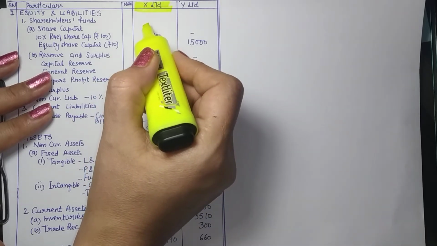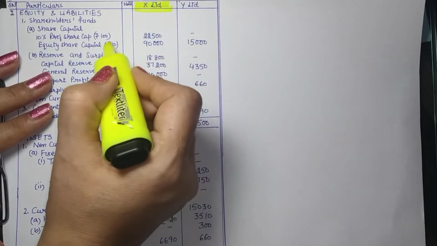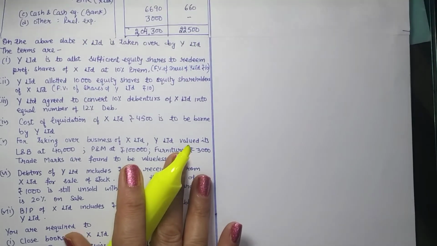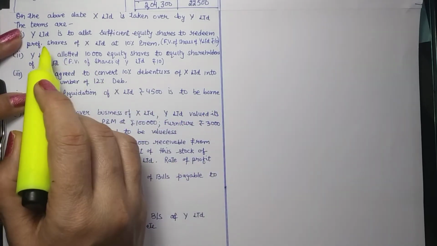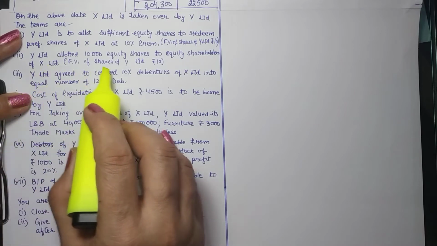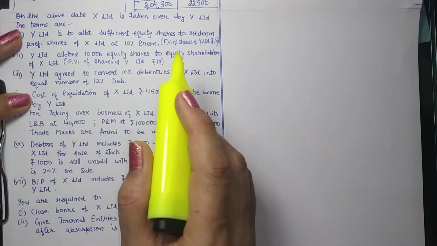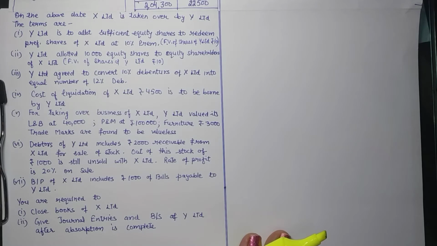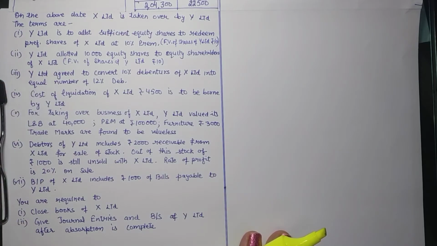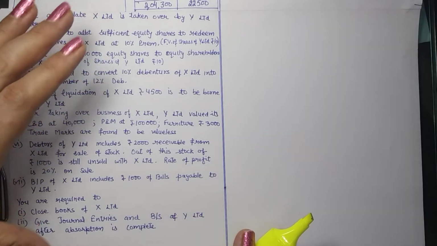Secondly, the whole claim will be settled through the shares in Y Limited which are having par value 10 rupees. So we are clearly given the payment. We can easily find it out. Y Limited is to allot 10,000 equity shares to equity shareholders of X Limited at 10 rupees par value. So this is also clearly mentioned that to the equity shareholders you will be giving these many equity shares. So in a way the payments which are to be made to the shareholders of the vendor company are clearly given. So we can easily see that it is a payment method working here.